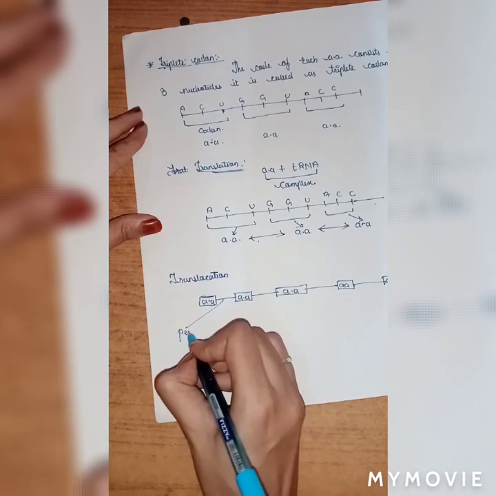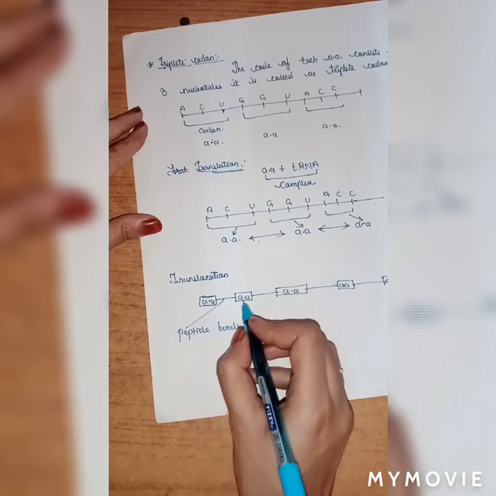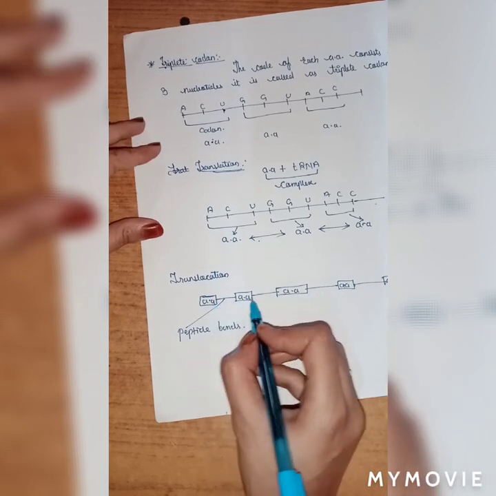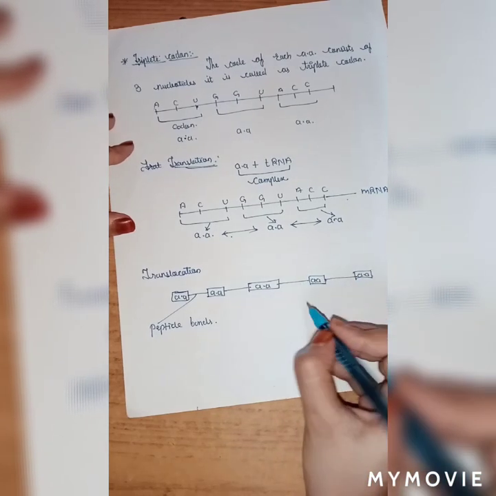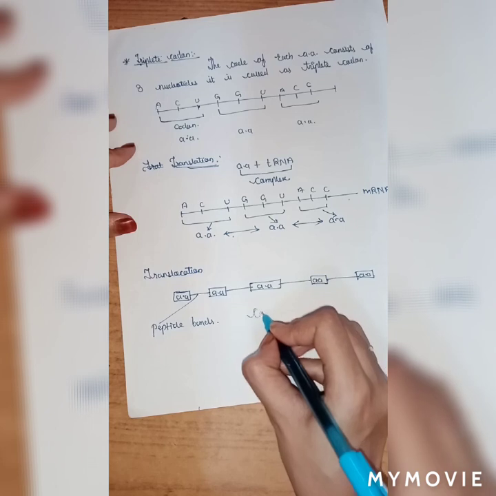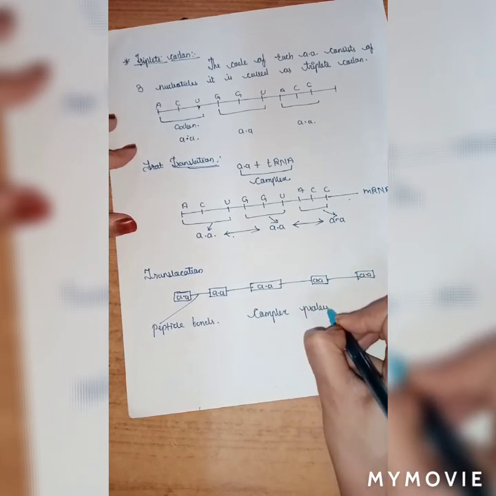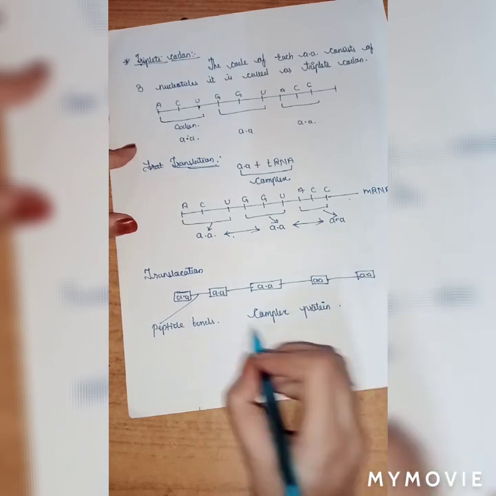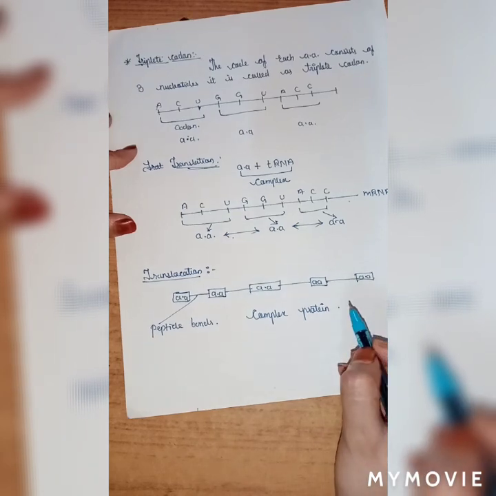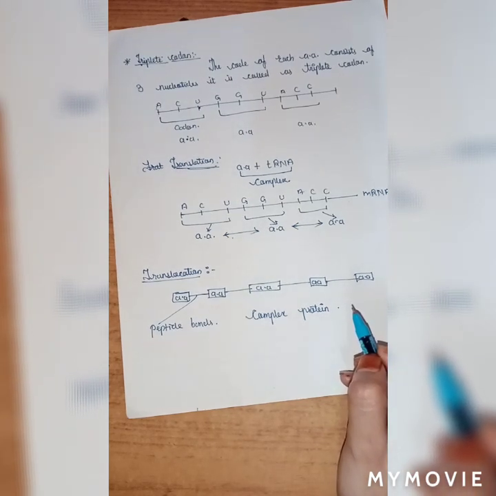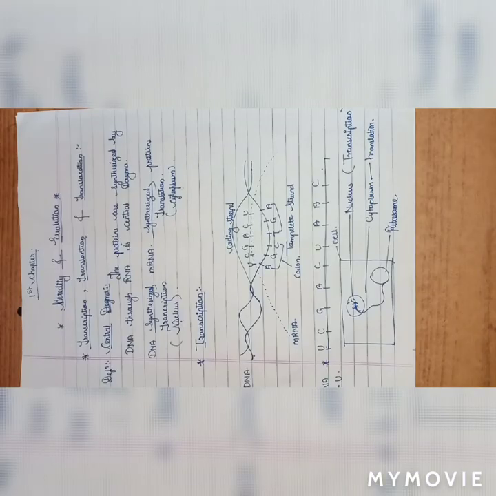The peptide bonds are formed and attached to each amino acid and form a long chain of polypeptide, or form a complex protein. So this is the process of translation, translocation and transcription. Okay, so this was the topic in 10th.